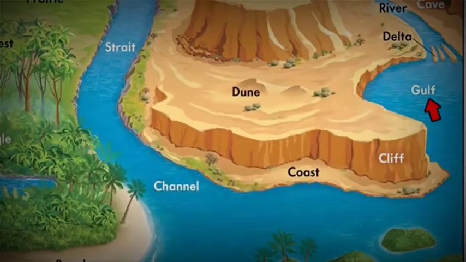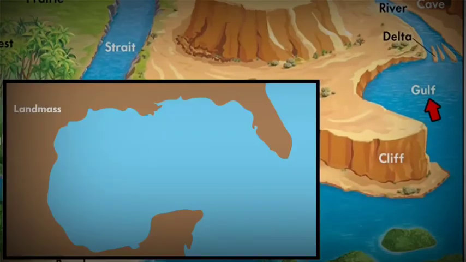The next one is Gulf. A gulf is a large inlet from the ocean into the landmass. Basically, the shape of the landmass is such that some part of the ocean water forms an inlet. Now this kind of landform is purely natural and formed by the movement in Earth's crust.